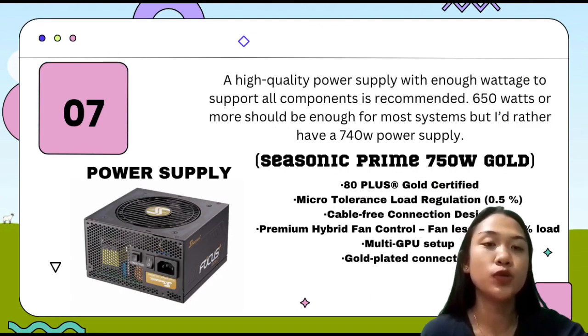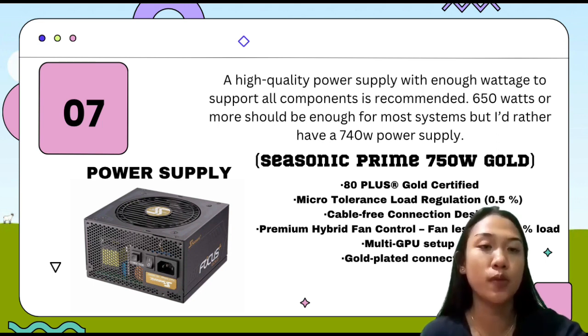Next is the power supply. I chose the Seasonic Prime 750W Gold, or 750 watts gold. A high quality power supply with enough wattage to support all components is recommended, and 650 watts or more should be enough for most systems, but I'd rather have a 750 watts power supply.